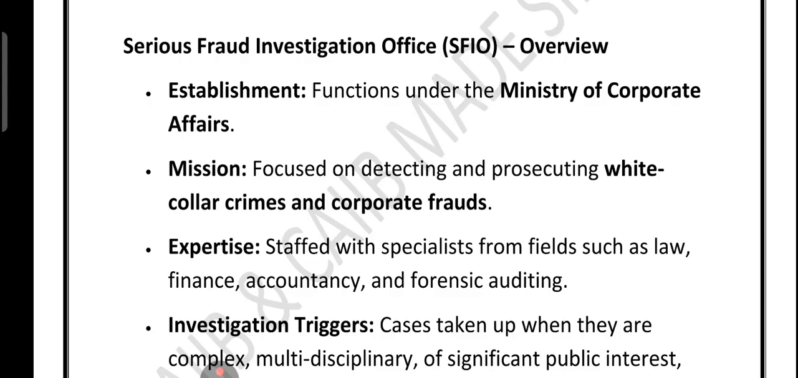Right. So remember this very, very important thing. SFIO does not deal with every small case. It takes up serious fraud cases that are complicated, involve multiple areas, and affect the public or exploit a loophole in the system.